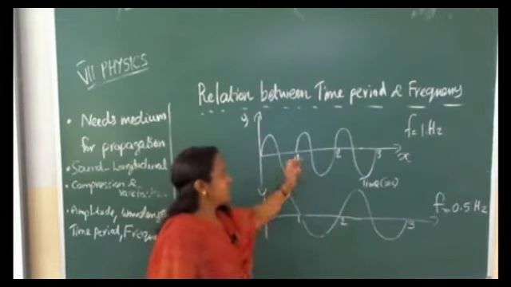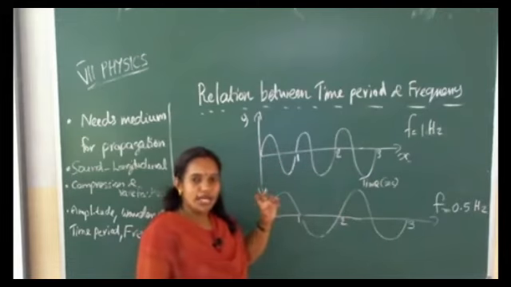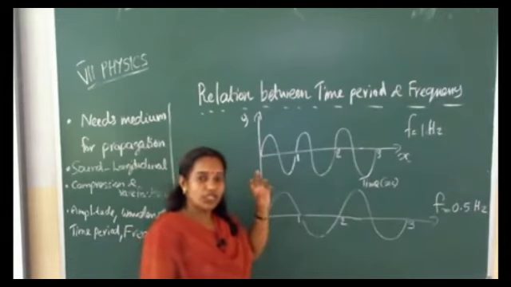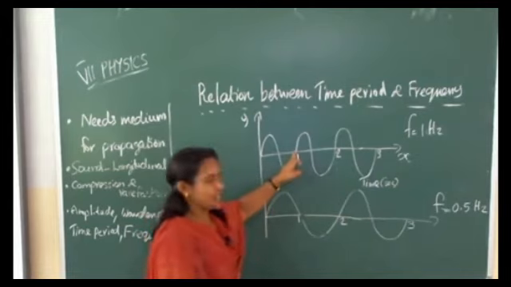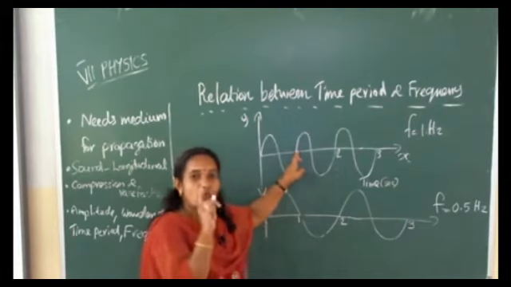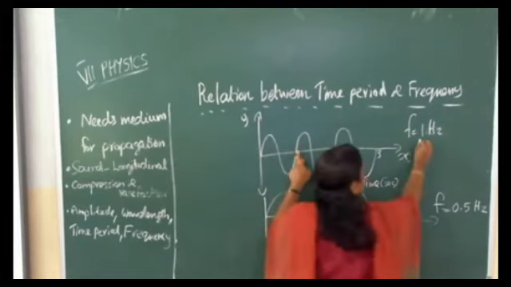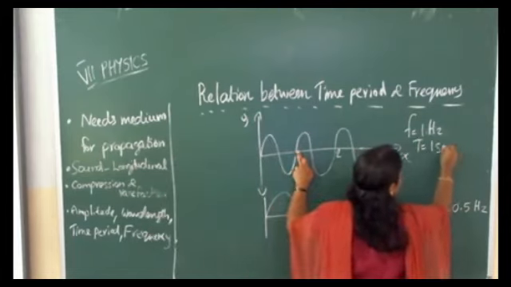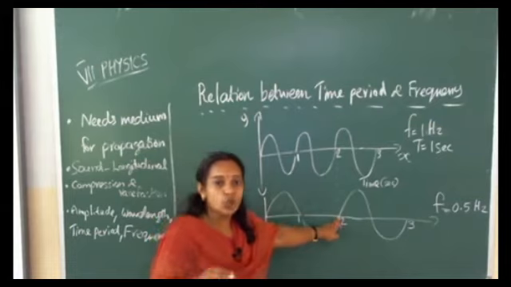Okay, then consider the time period. Time period means time for completing one oscillation. So here the time for completing one wave is 1 second. For the second wave, time for completing one wave is 2 seconds.